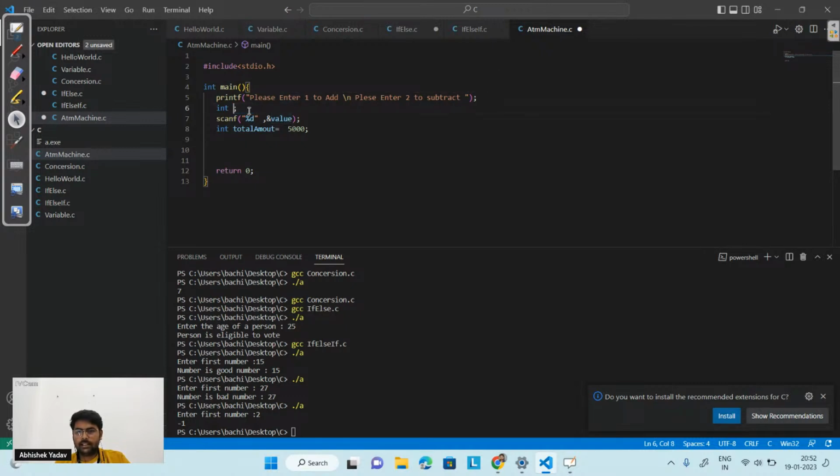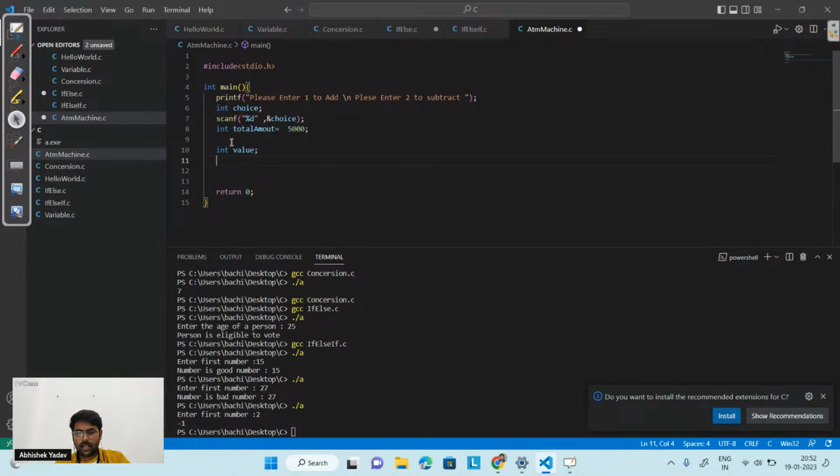So let's take this variable as choice first. I am just changing the name here so it is easier to read. Choice here, choice. After that I have taken total amount, and after that I will take one more variable, that is int value.